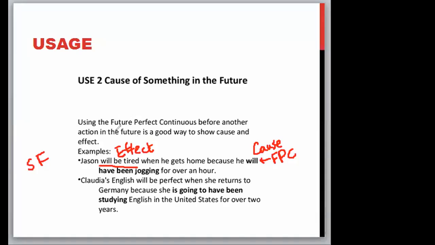Okay? Because Jason will be jogging for over an hour, obviously he will be tired. Okay? A future perfect continuous is going to be the reason for the result. Claudia is going to have been studying for over 2 years. Sorry, she'll be studying English. She's going to have been studying English for over 2 years. That is why her English will be perfect. Okay? Because this is what she is doing. This is going to be the result.